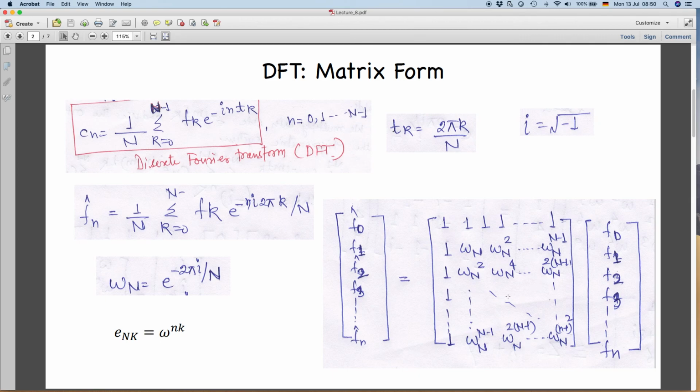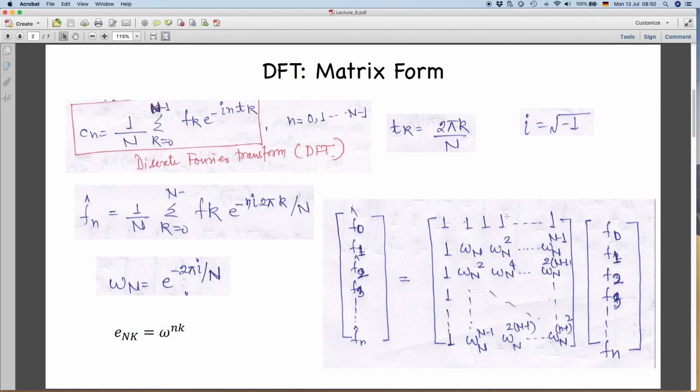We will have all the elements of this matrix, and essentially we will multiply each row with this column vector and then sum it up. So what we get essentially is a discrete Fourier transform. The problem with this is, if you have 100,000 or 1 million data points, for example, then this computation becomes quite time consuming, because the amount of multiplication you will be doing overall will be n square multiplications and then sums, because every time you are multiplying it n times, so it will become n square multiplications overall.